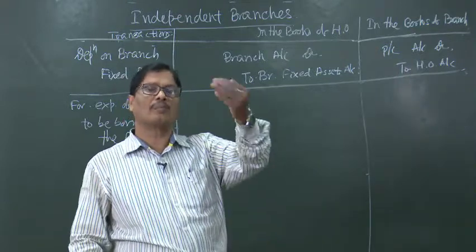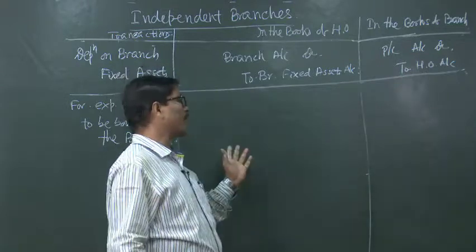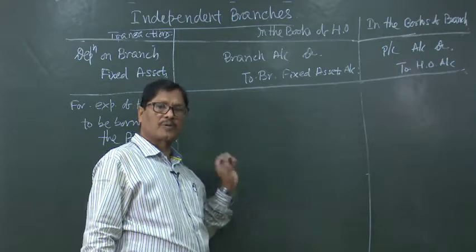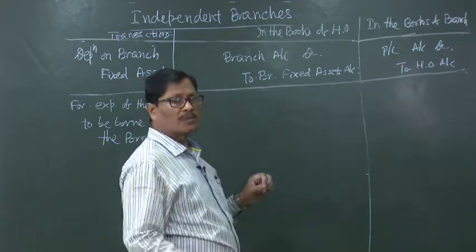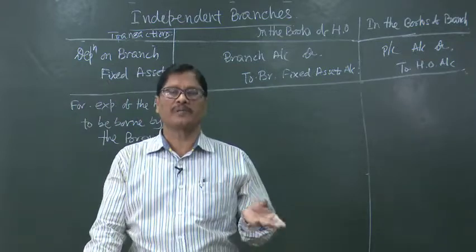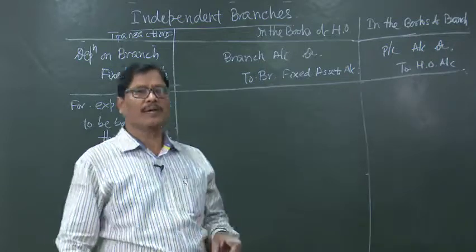So, it will have to be credited with that 10,000, but advertisement account has already been closed. So, it has been already transferred to the head office profit and loss account. So, instead of the advertisement account being credited, the profit and loss account will be credited.